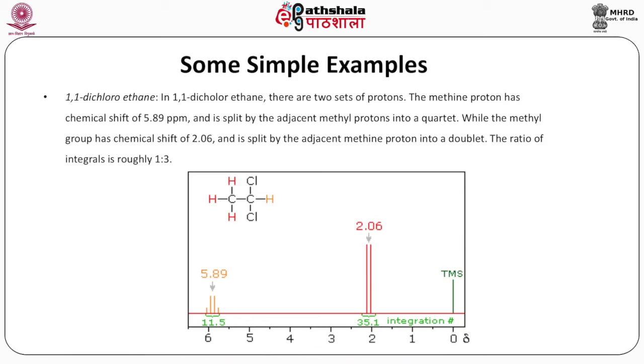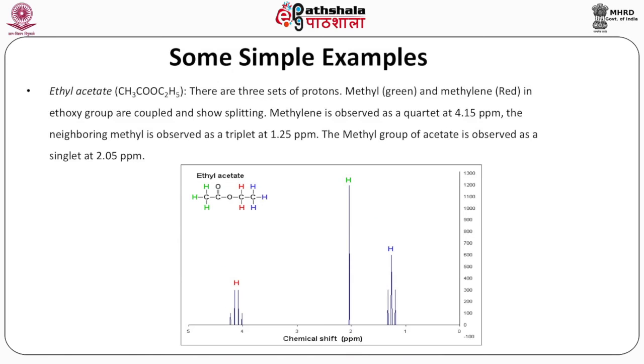1,1-dichloroethane. Now, in 1,1-dichloroethane, there are 2 sets of protons. The methine proton has chemical shift of 5.89 ppm and is split by the adjacent methyl proton into a quartet, while the methyl group has chemical shift of 2.06 ppm and is split by the adjacent methine proton into a doublet. The ratio of integrals is roughly 1:3.